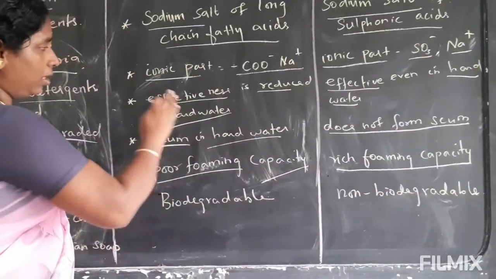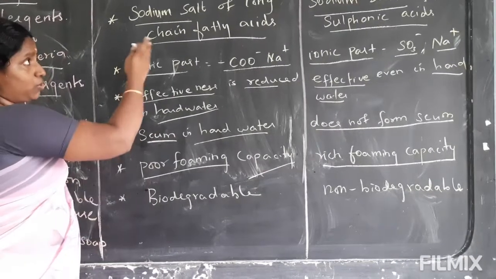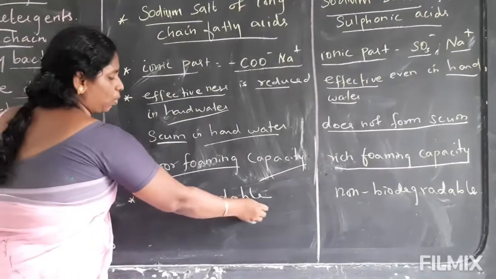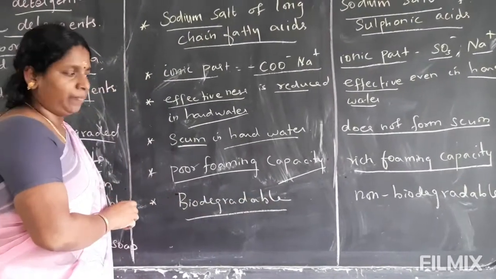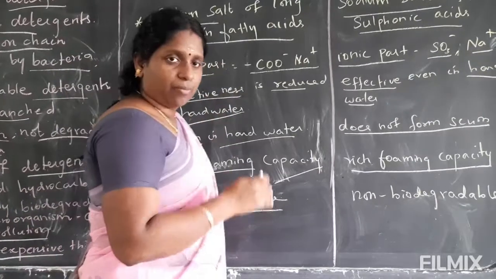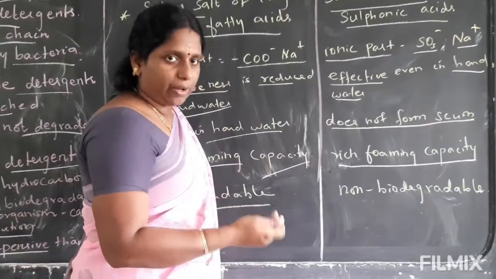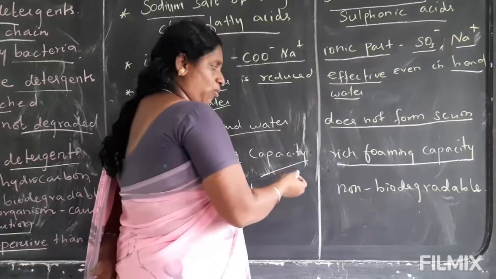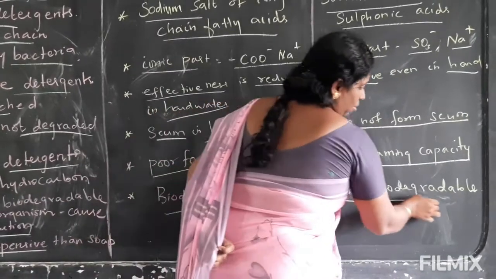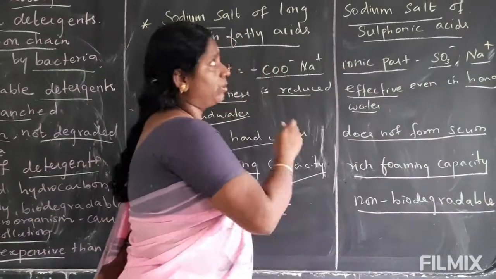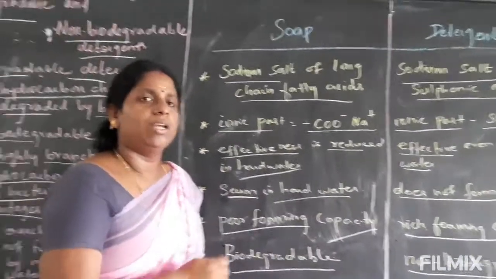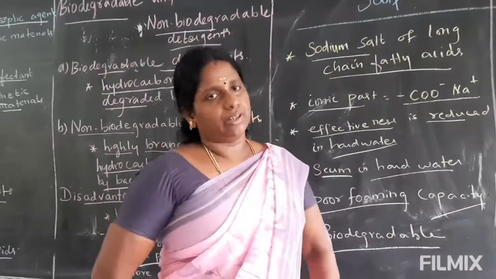And the last difference: soap is always biodegradable, while most detergent is non-biodegradable. So these are the differences between soap and detergent. Thank you, students.